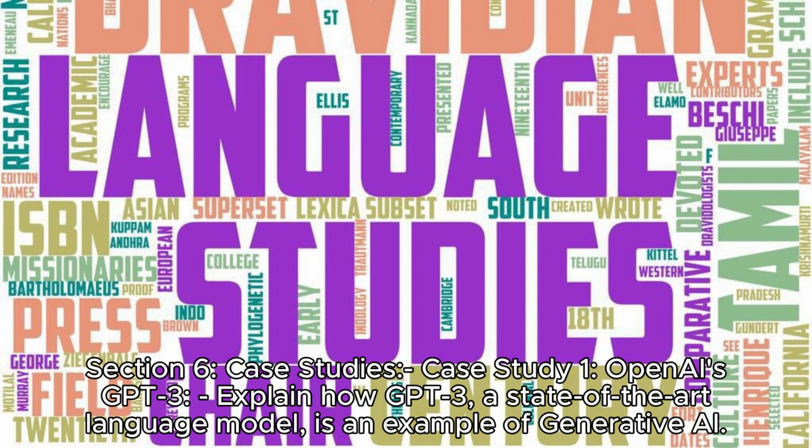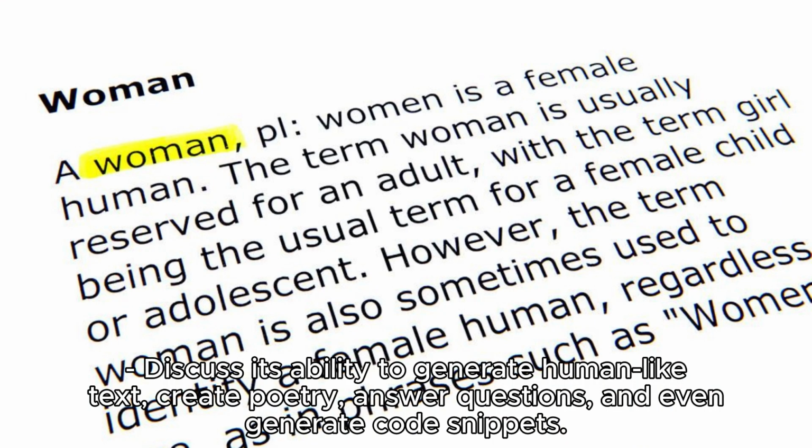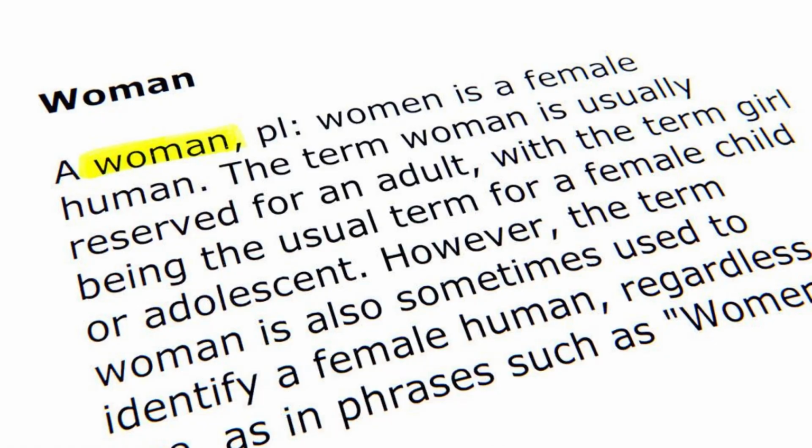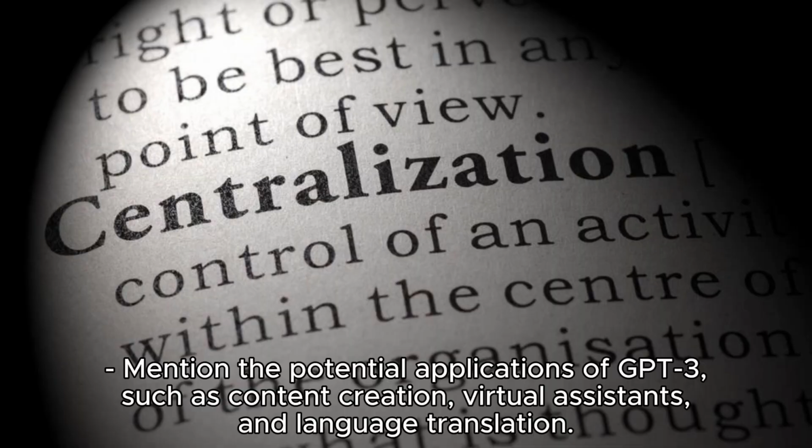Section 6. Case Studies. Case Study 1. OpenAI's GPT-3. Explain how GPT-3, a state-of-the-art language model, is an example of generative AI. Discuss its ability to generate human-like text, create poetry, answer questions, and even generate code snippets. Mention the potential applications of GPT-3, such as content creation, virtual assistants, and language translation.